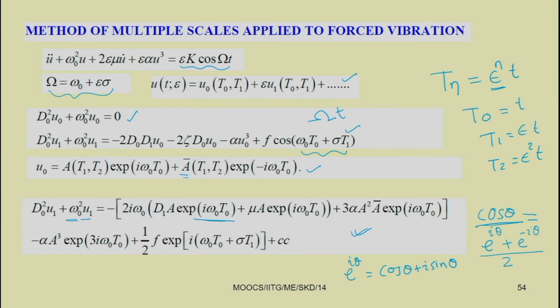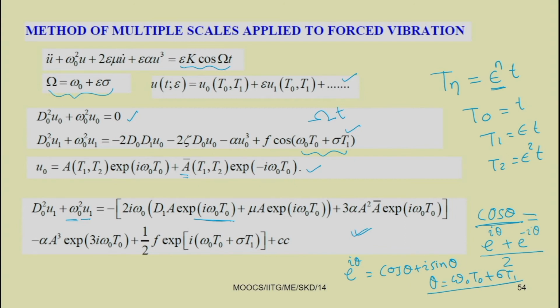So, this f cos omega 0 t0 plus sigma t1 you can write equal to half f e to the power i omega 0 t0 plus sigma t1 plus its complex conjugate. So, you can write this cos term in this form, by using e to the power i theta, where theta is nothing but omega 0 t0 plus sigma t1. By substituting this, you can write this forcing term.